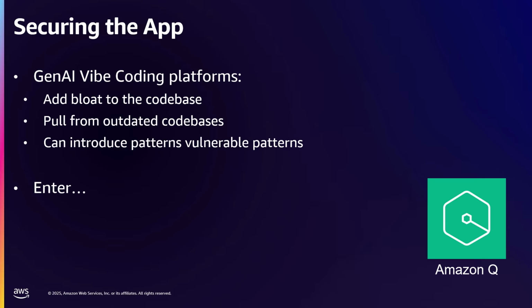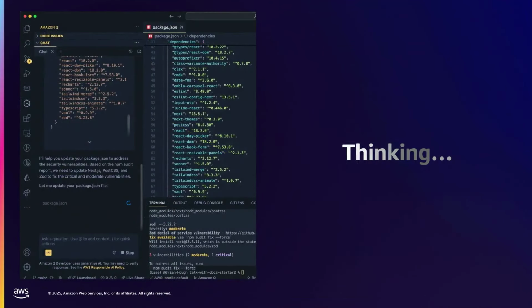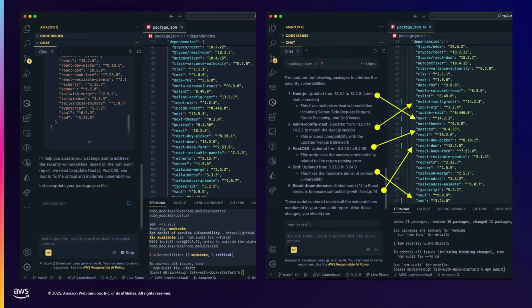So we're going to use Amazon Q. And this is actually a real use case. This is real stuff that I did, and I thought it was really cool. So this is the Amazon Q VS Code extension. If you open it up and you go to the package.json, you can send it to the prompt on the right. And I actually took this, and I asked Q, and I said, hey, there's these 6 vulnerabilities. Can you help me address them? It was able to then take all of the updates that were needed, and it returned basically no vulnerabilities.